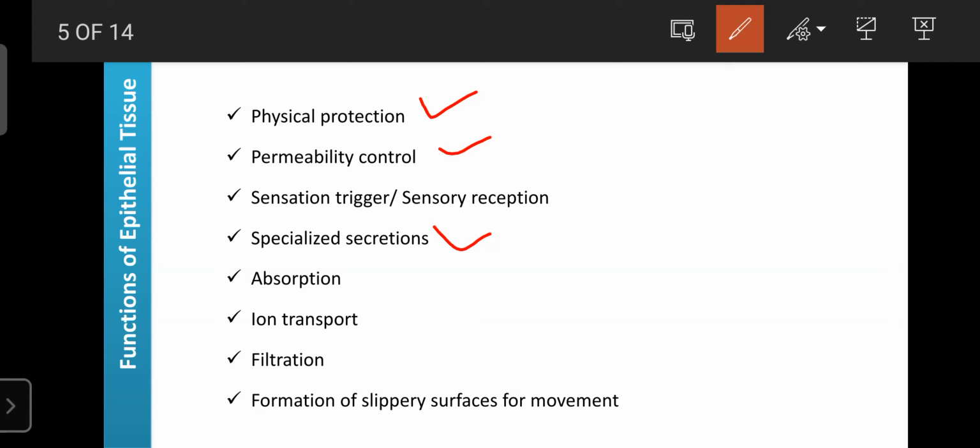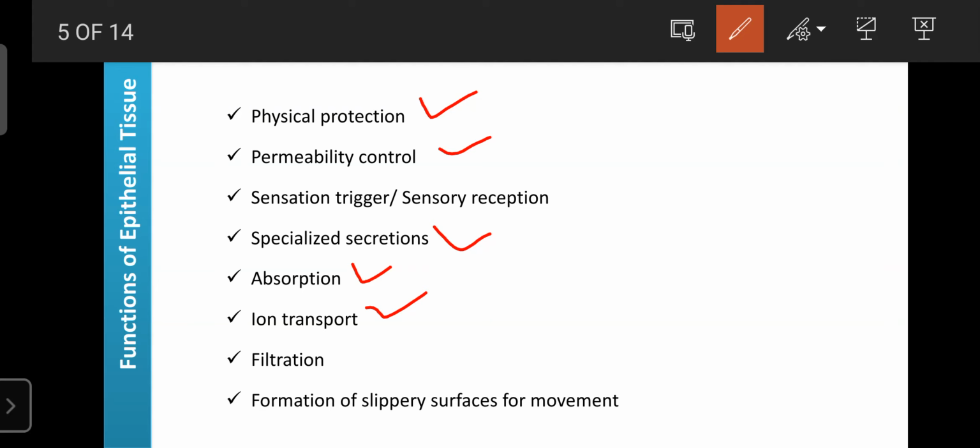And epithelial tissues also play an important role in the absorption of substances from extracellular fluid back to our organs. That organ requires various nutrients, even oxygen. So that is the work of the epithelial tissue. It can absorb from the body fluid and supply to the underlying organs. Okay, so epithelial tissue also plays an important role in the supply of nutrients along with electrolytes.